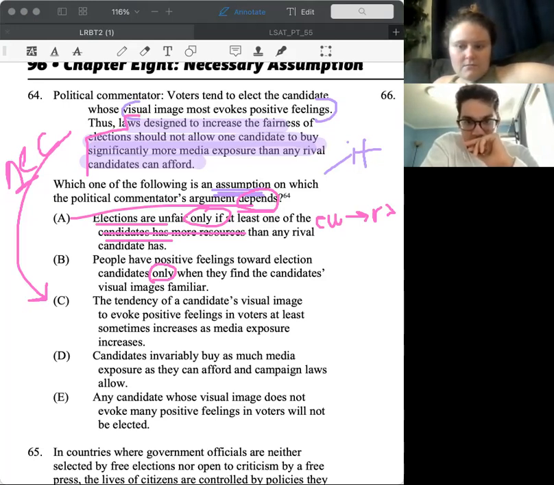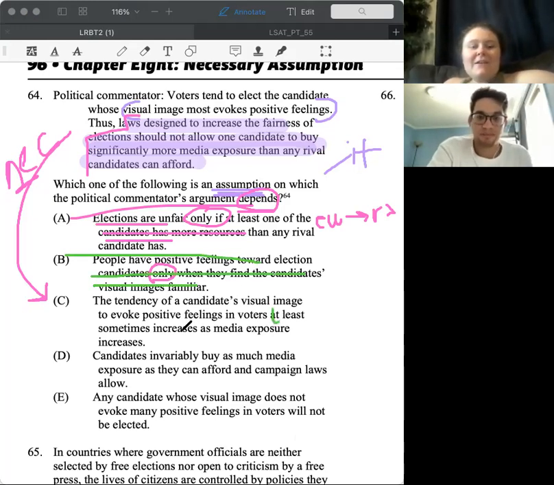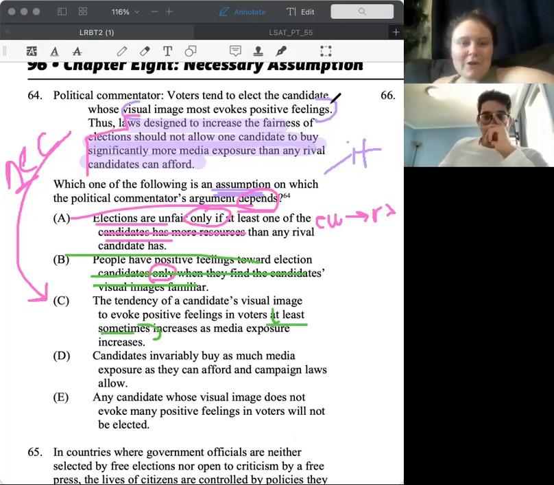So the tendency of a candidate's visual image to evoke positive feelings in a voter at least sometimes increases as media exposure increases. This is right. Why? Because it says at least sometimes increases as media exposure increases. It's needed that this happens at least sometimes, because without this, it would destroy our conclusion. Yeah. All right, what about D?